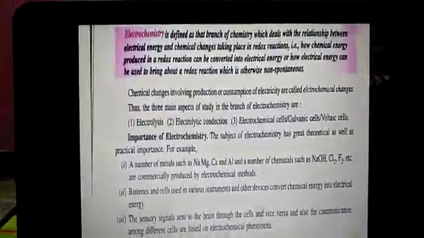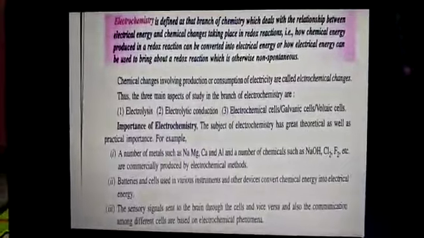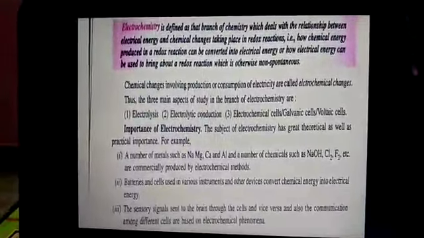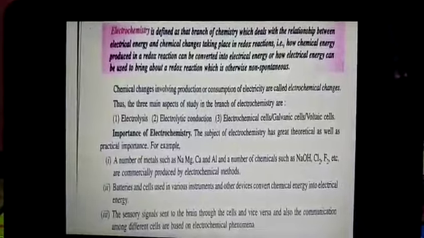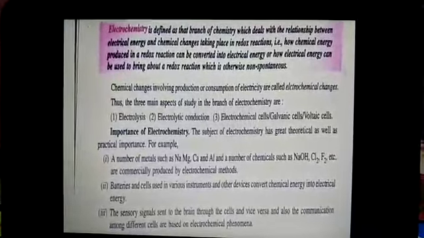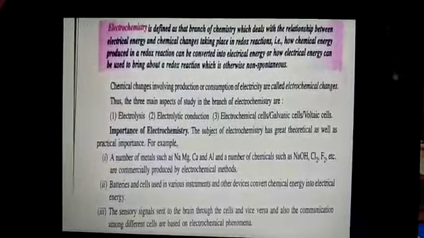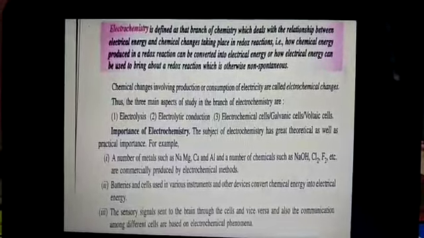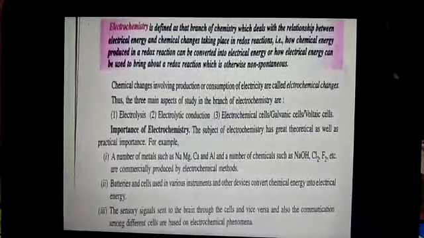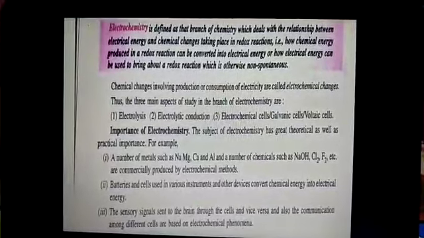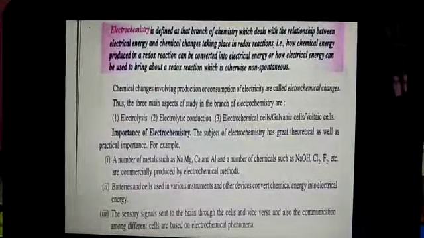Good morning, students. Today we start the new chapter of physical chemistry known as electrochemistry. Electrochemistry is a branch of physical chemistry which deals with the relationship between electrical energy and the chemical energy change taking place in a redox reaction. That is, how chemical energy produced in a redox reaction can be converted into electrical energy, and how electrical energy can be used to bring about a redox reaction which is non-spontaneous in nature.